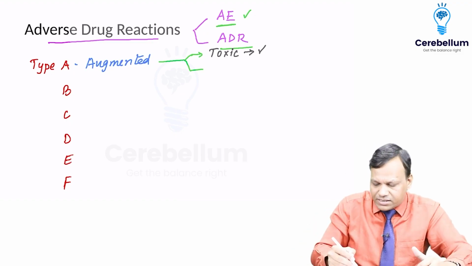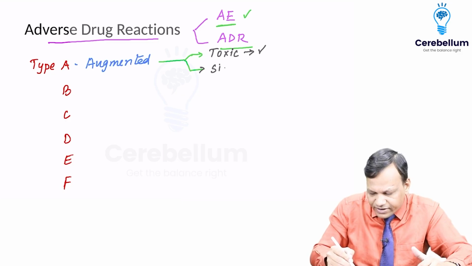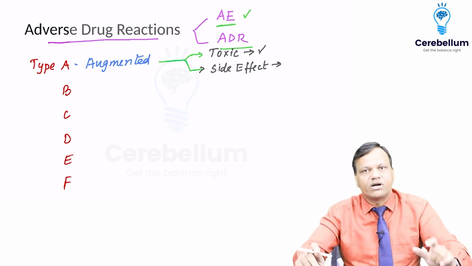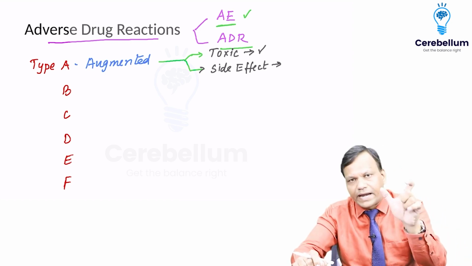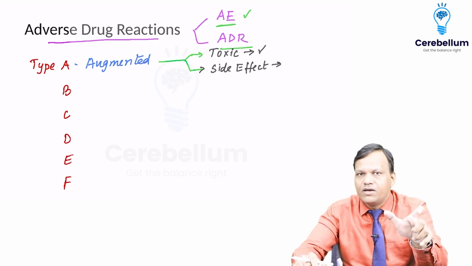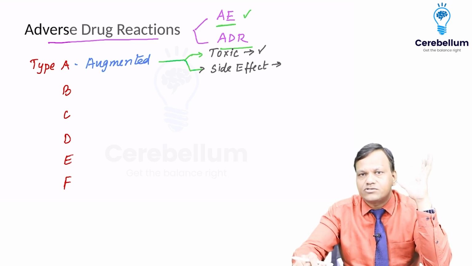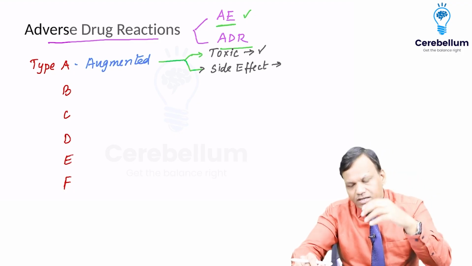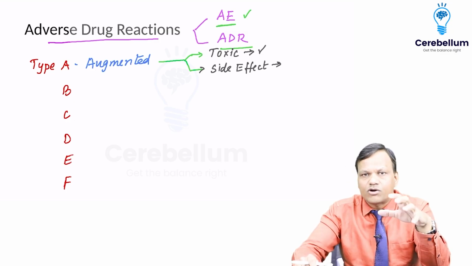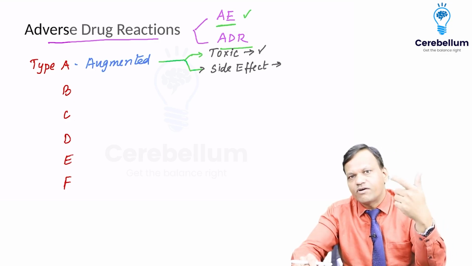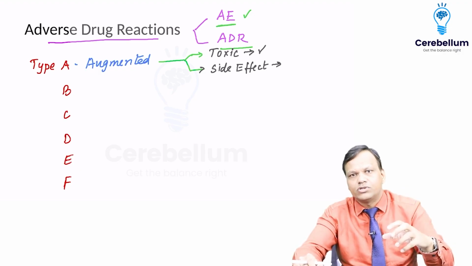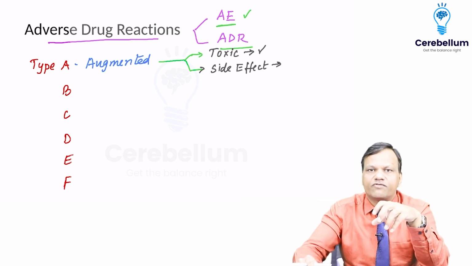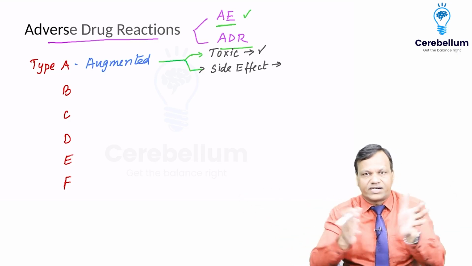Clear? Then the second type is called side effect. Now this is an action we know that the drug is causing, but we are not using it for this. Like atropine, we know atropine causes mydriasis. So we are using the drug in the eye to produce mydriasis. But at the same point, we know that atropine can cause dry mouth also. So we are using it for mydriasis, but it is causing dry mouth. That is a side effect. It is a normal pharmacological action, but we are not using it for this purpose. So it is a side effect.